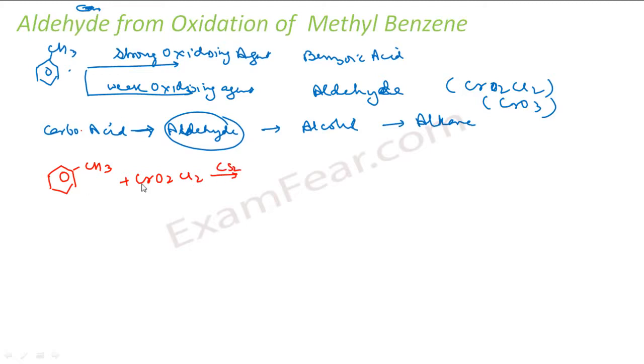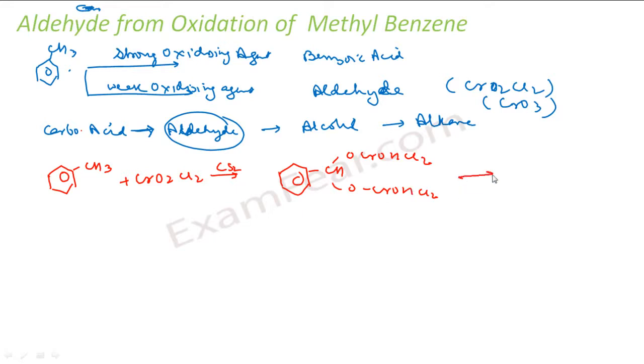Two hydrogens will be replaced with CrO2Cl2. What I get is a complex. So this is what I'll get. This is a complex compound.